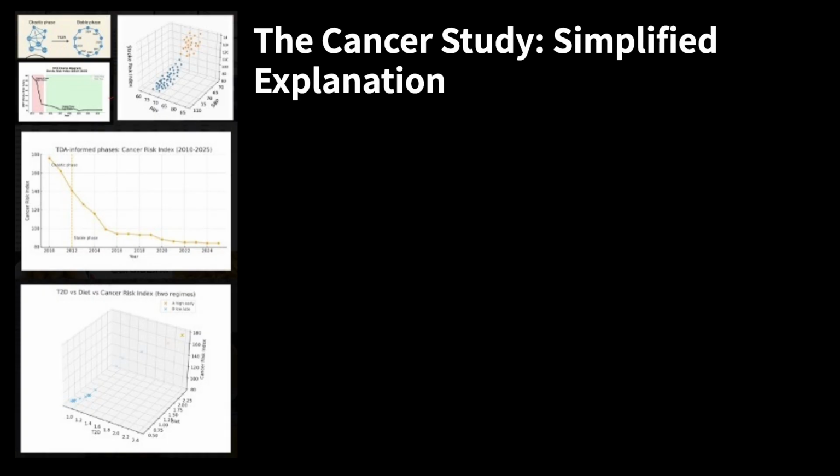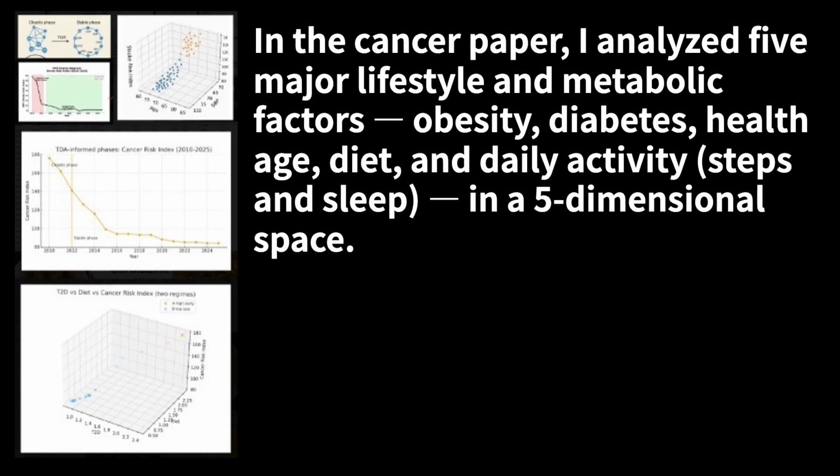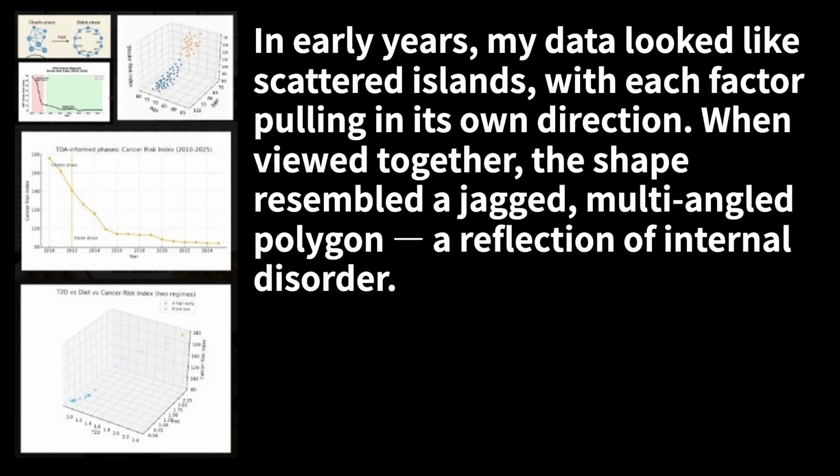The cancer study, simplified explanation. In the cancer paper, I analyzed 5 major lifestyle and metabolic factors: obesity, diabetes, age, diet, and daily activity, steps and sleep, in a 5-dimensional space. In early years, my data looked like scattered islands, with each factor pulling in its own direction. When viewed together, the shape resembled a jagged, multi-angled polygon, a reflection of internal disorder.